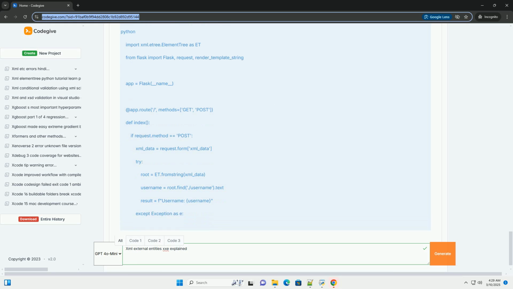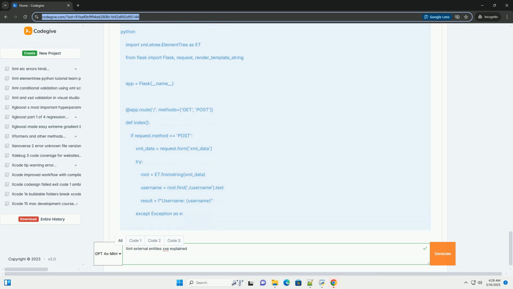6. Web Application Firewall (WAF). Deploy a WAF to detect and block malicious XML payloads. Configure the WAF with rules that look for common XXE patterns. However, relying solely on a WAF is not a replacement for secure coding practices.